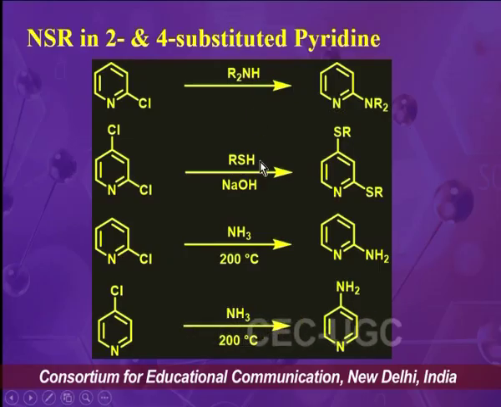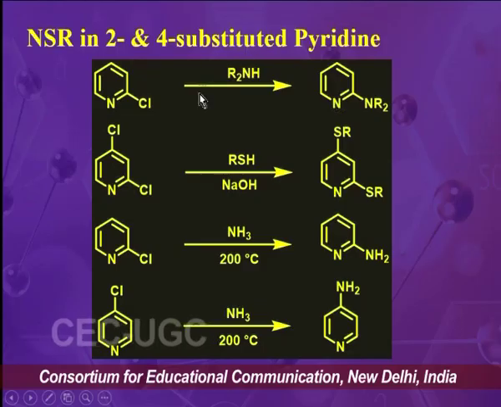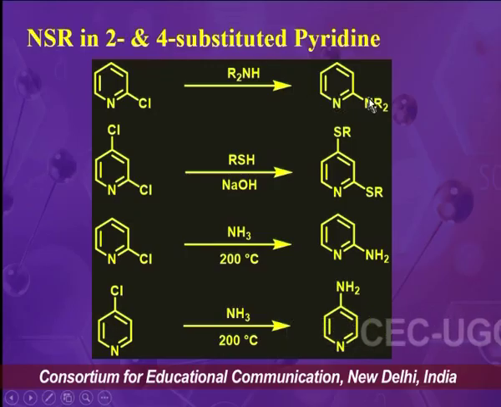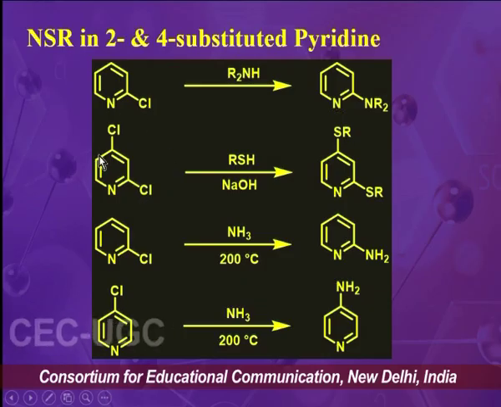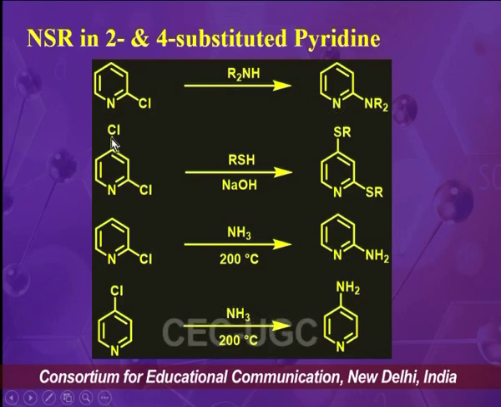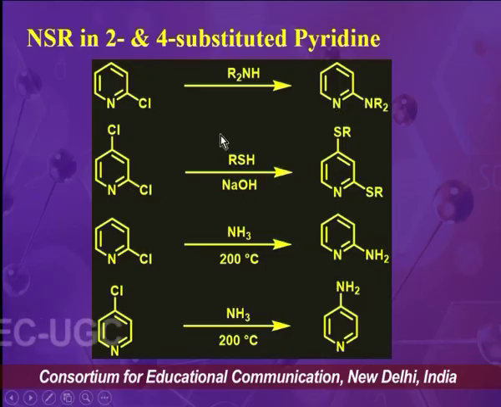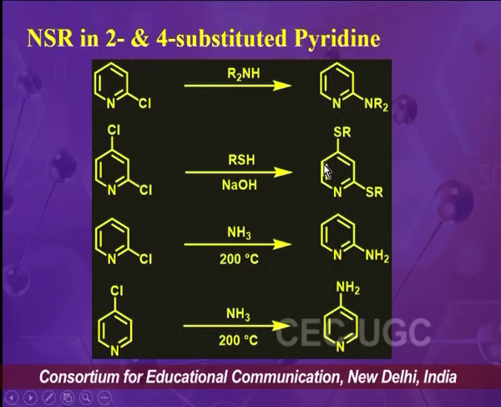fourth substituted pyridine derivative. So in the first example we have 2-chloropyridine. On reaction with secondary amine, it will produce 2 substituted pyridine derivative. If there are 2 substitutions at second and fourth position, that is 2,4-dichloropyridine, on reaction with thiol nucleophile, it will produce second and fourth substituted thiol derivative of pyridine.